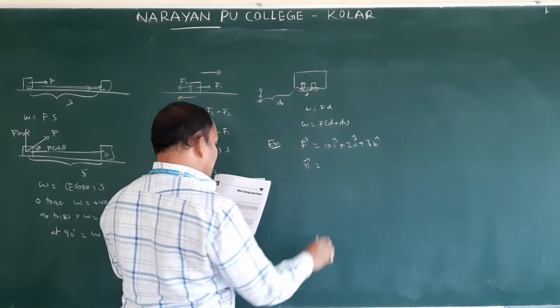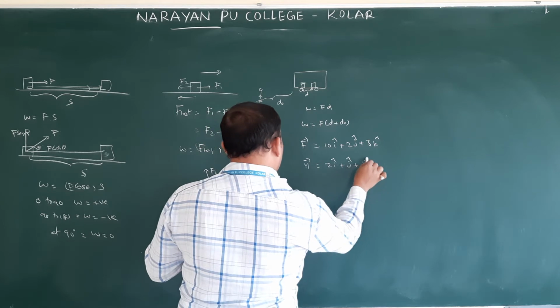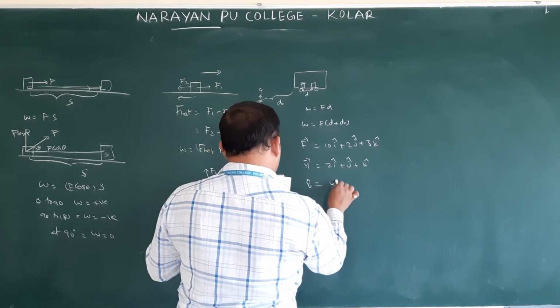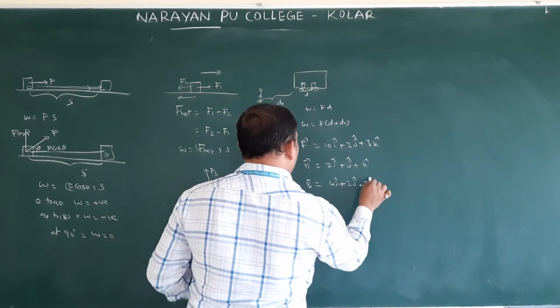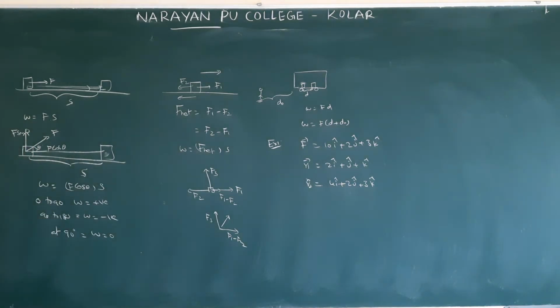R1 bar is 2 i cap plus j cap plus k cap. R2 bar is 4 i cap plus 2 j cap plus 3 k cap. Then find the work done.